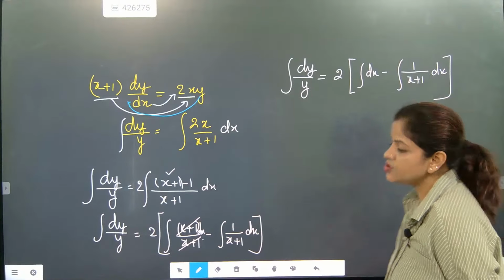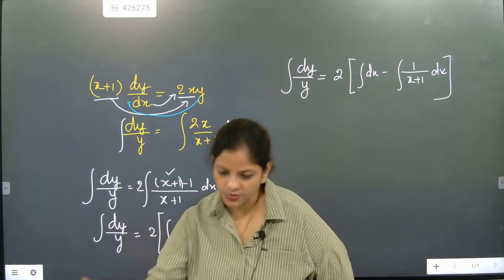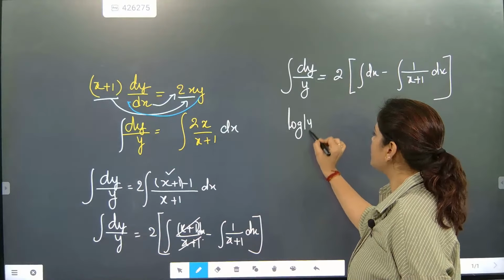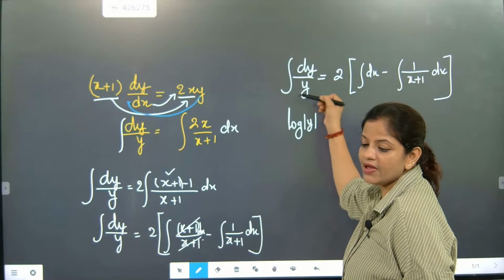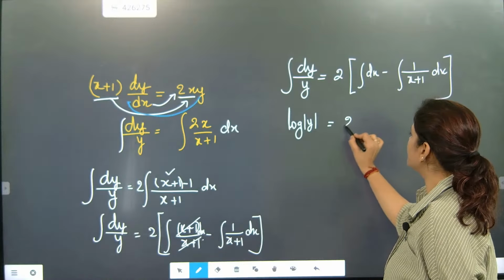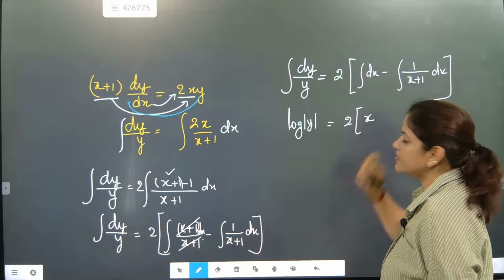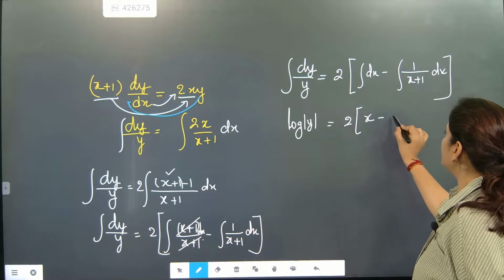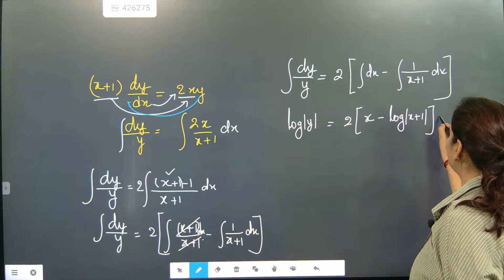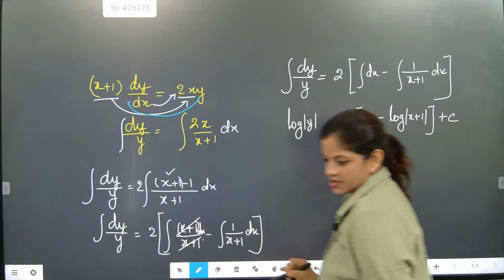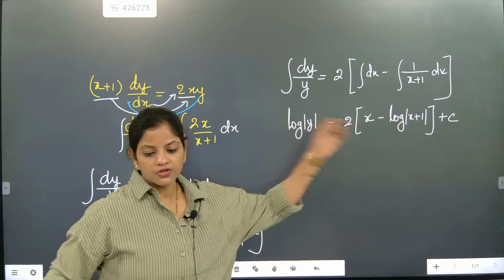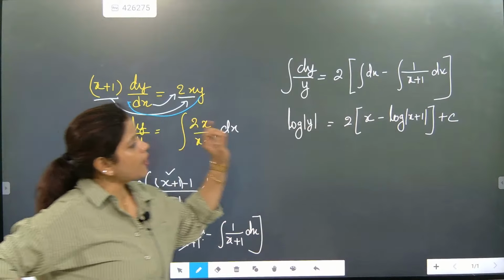That's it. So once you have written till here, what next work we have to do? It will become log y, because integration of dy by y is considered as log y. After that, this section will become 2, integration will become x, and then here minus log x plus 1 plus c. So this will become the answer. You see, with log, what I have done is I wrote modulus. So this is the most important way to handle the question.